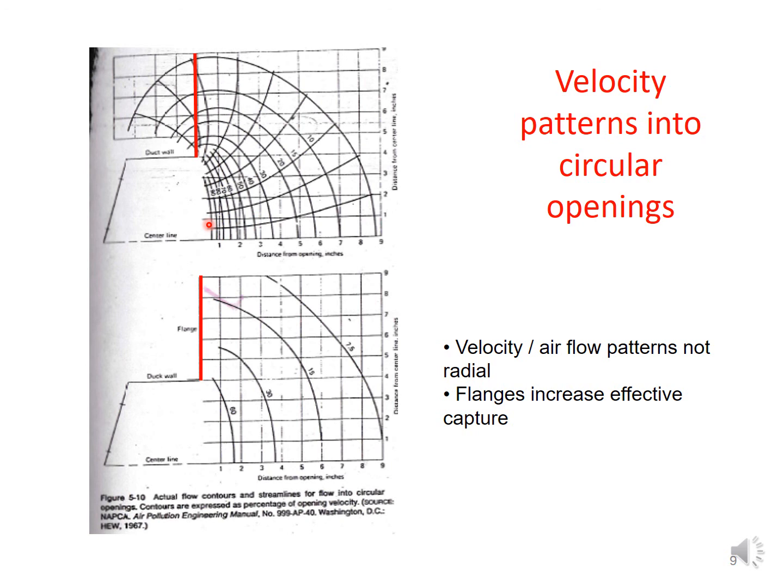As you move away along the center line from the face of the hood, the velocity goes on decreasing rapidly.